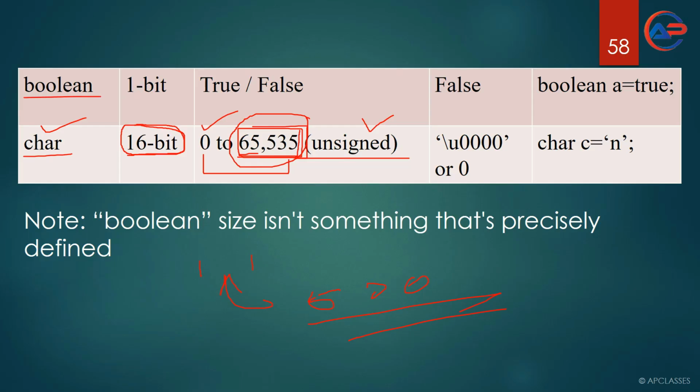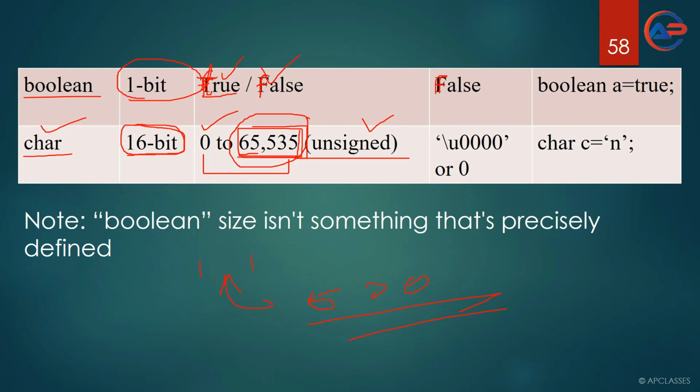Boolean is of 1 bit. Remember, it is of 1 bit. It is not 8 bit, it is only 1 bit because it can only store true or false. Here this true will be in small letter and this false will be in small letter. F is in small letter, it is not in capital letter. This is small t, and this is small f.